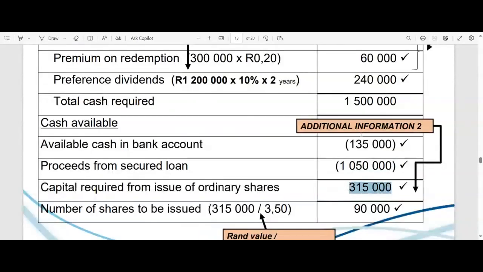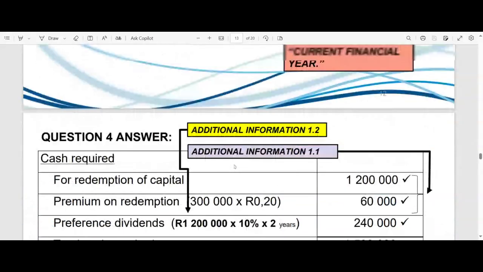That's the difference between what we need in total, the cash required, and what we have, what we are able to either have or able to obtain through other means. So what remains is what we must fund through that issue of ordinary shares. So we must issue ordinary shares to the capital value of 315,000 rands.